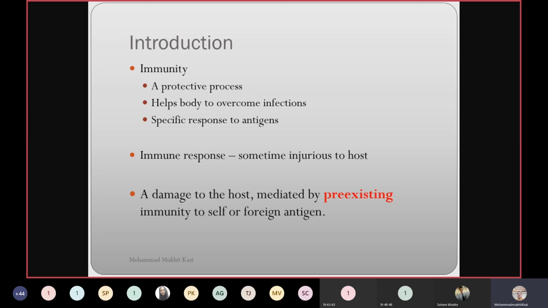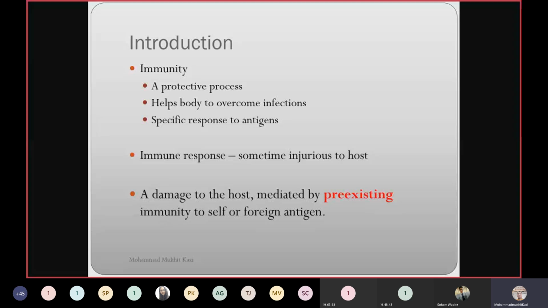What do you mean by exaggerated immune response? Whatever IgE was produced by the first contact of the allergen will exaggerate in such a way that it will harm its own cells. And that leads to all the signs and symptoms like itching, swelling, redness all over the body. So as I said earlier, immunity to a certain extent is good.